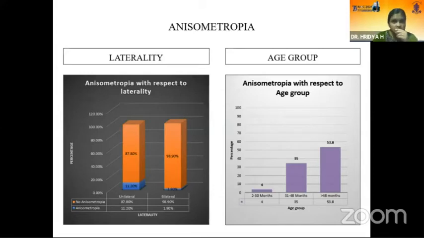Donahue et al. proposed that an interocular difference of 1 diopter can be considered clinically significant. So the same cutoff was taken in our study to assess the anisometropia, and we found that in unilateral cases, 11.2% had anisometropia, whereas only 1.9% had it in bilateral cases. And also the anisometropia was very high in older children: 53.8% had anisometropia in children more than 48 months.